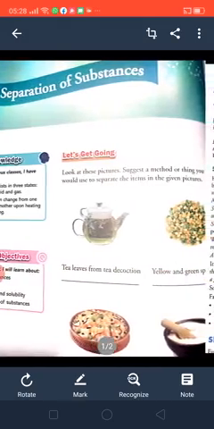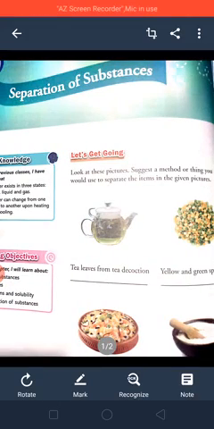Here in this picture, what are you able to see? You have to do this page. You can do it yourself. First, in the first picture you are able to see tea leaves in the pot.